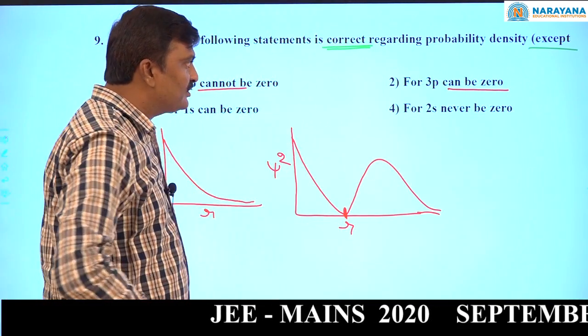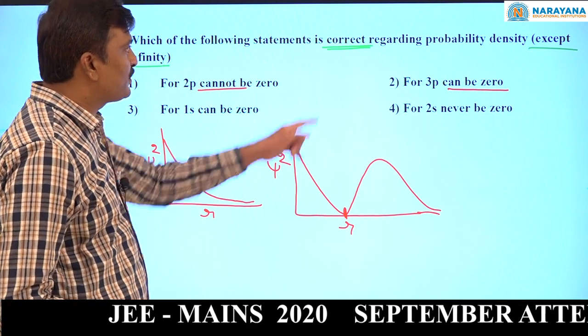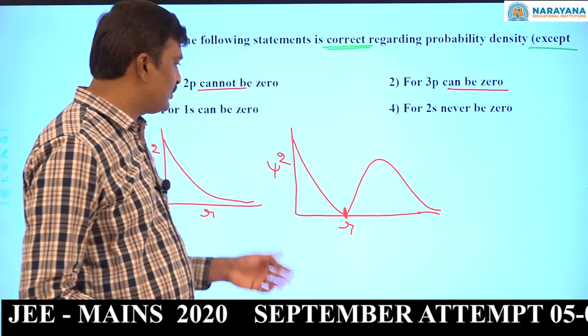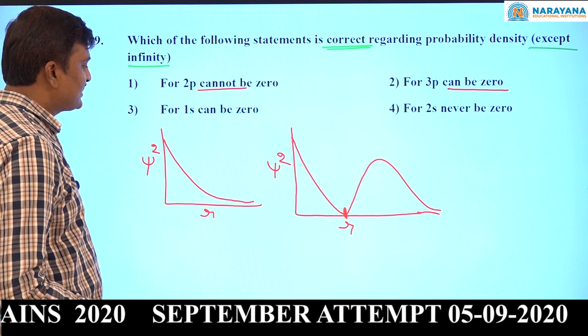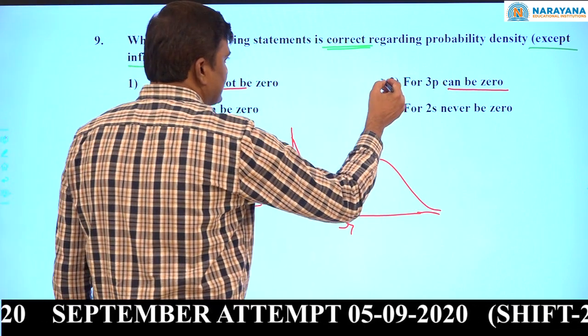So, what they said? 3p can be 0. Probability density can be 0. Yes, correct only. So, answer is this one.